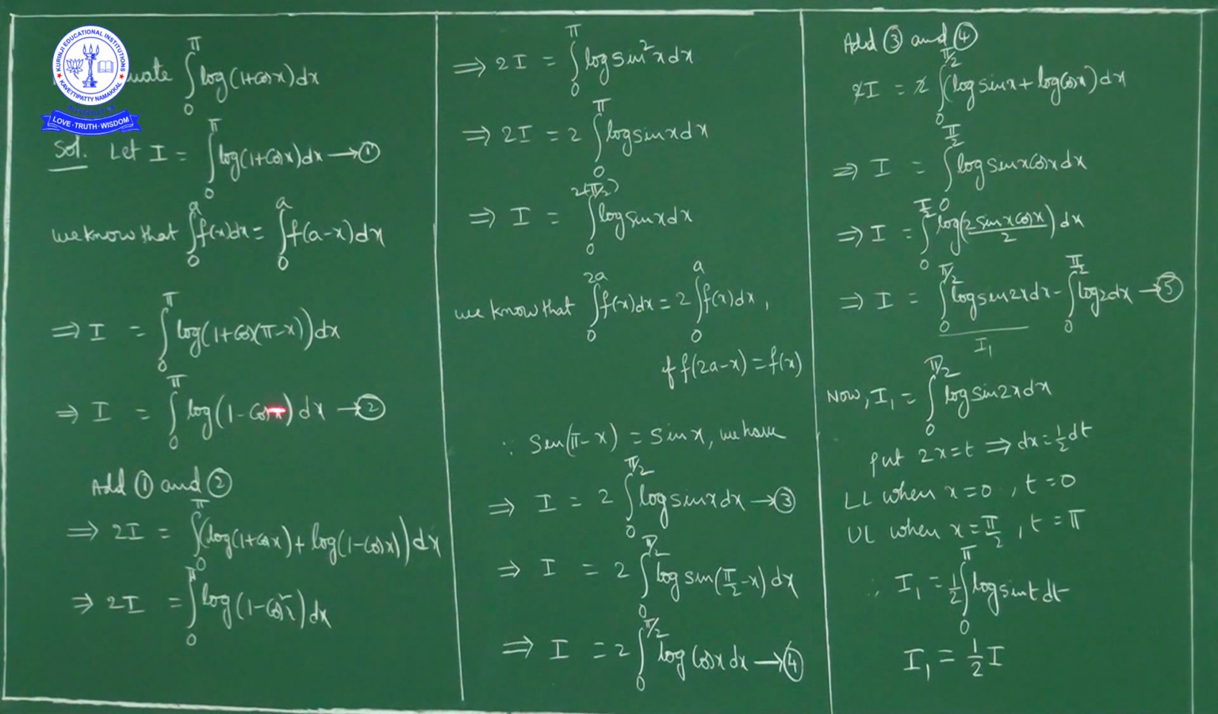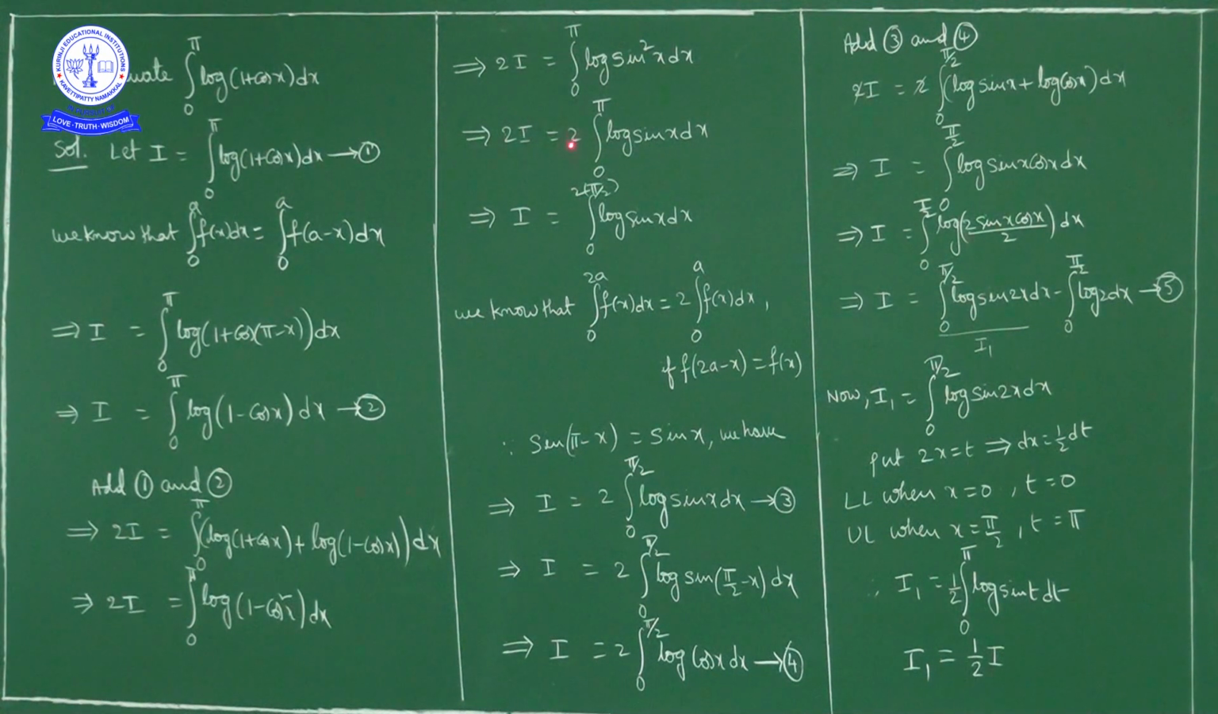Adding 1 and 2, left hand side 2I, right hand side integral 0 to pi log of 1 plus cos x plus log of 1 minus cos x dx. Now log a plus log b is log ab. So log of 1 plus cos x into 1 minus cos x is 1 minus cos square x. So 2I is equal to integral 0 to pi log of 1 minus cos square x dx. 1 minus cos square is sin square. So 2I is equal to integral 0 to pi log of sin square x dx. Now log of sin square x we can write as 2 log sin x.